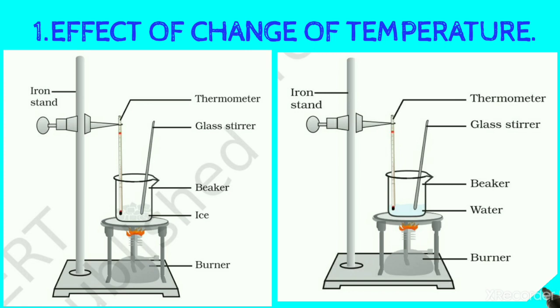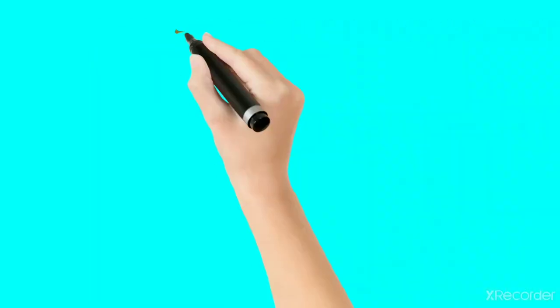When liquid changes into gaseous state, it is known as vaporization. The minimum temperature at which a liquid changes into gaseous state is known as the boiling point. The boiling point of water is 373.15 Kelvin, or 100 degrees Celsius. We learned that the state of matter can be changed into another state by changing the temperature.